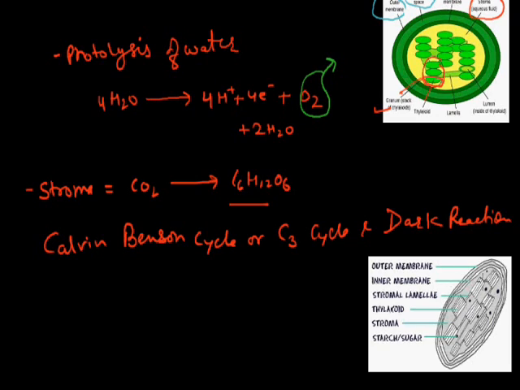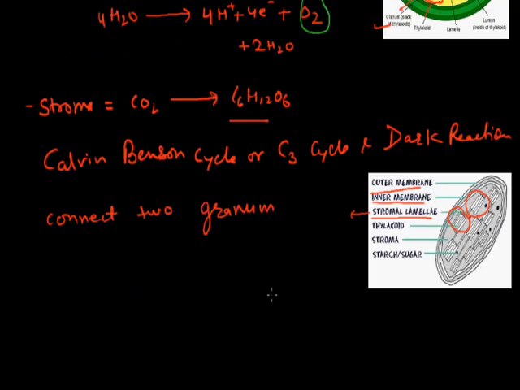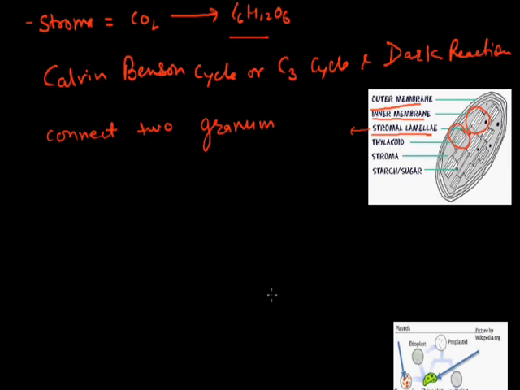So this is the structure of the chloroplast. We can simplify it. This is the outer membrane and this is the inner membrane. Inside the chloroplast are the different grana. This is one granum and this is another granum. They are connected by structures known as stroma lamellae. Stroma lamellae are the channels which connect the two grana. Some starch or sugar synthesized during photosynthesis is also stored inside the chloroplast.